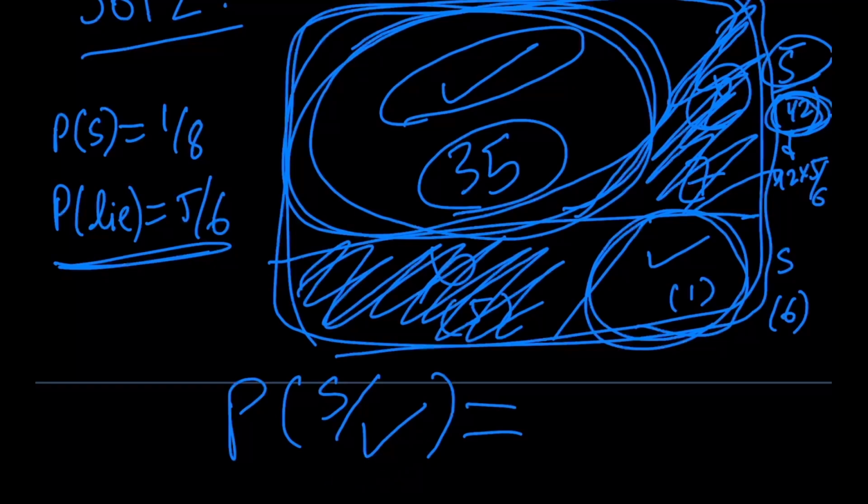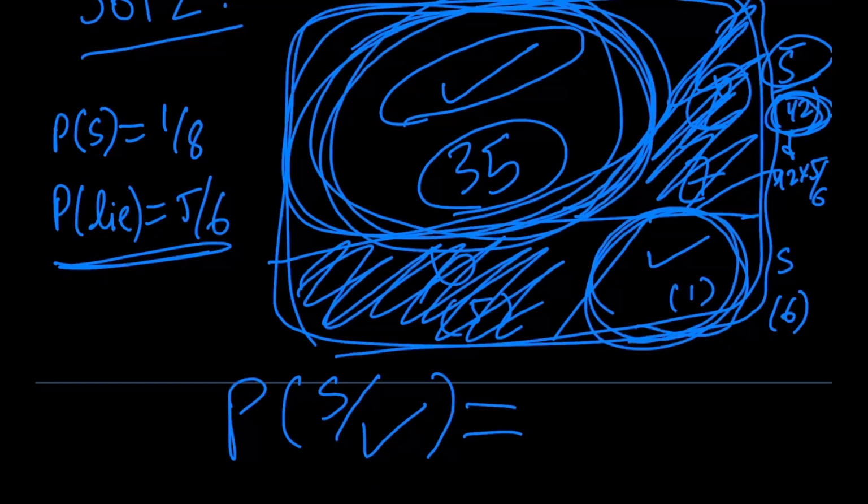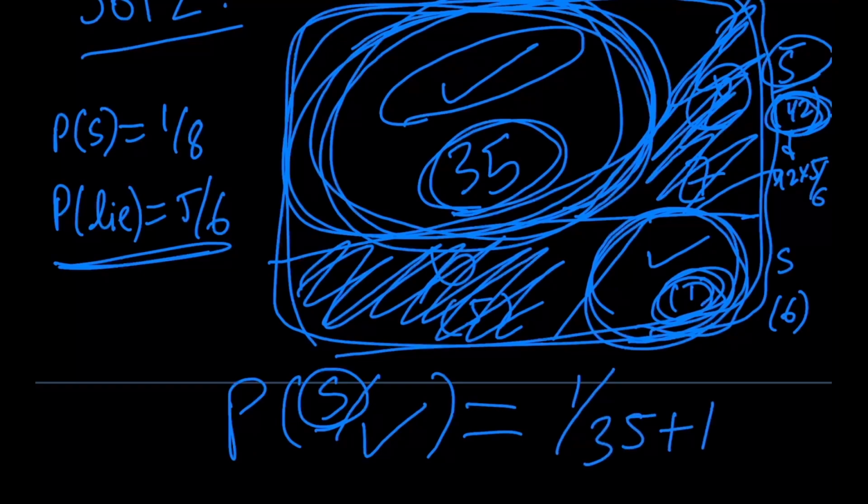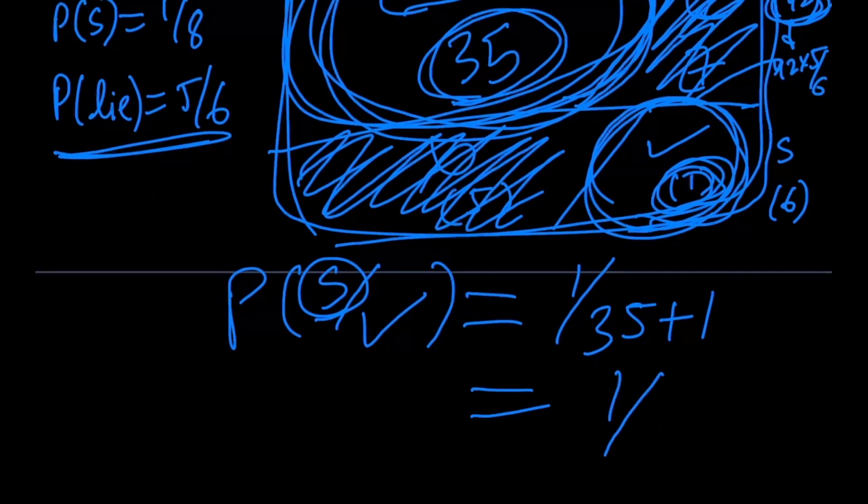And among this new sample space, we have to tell the probability that it did actually snow, which is just 1 day out of these total 36 possible cases. So this gives us the exact same answer of 1 over 36.